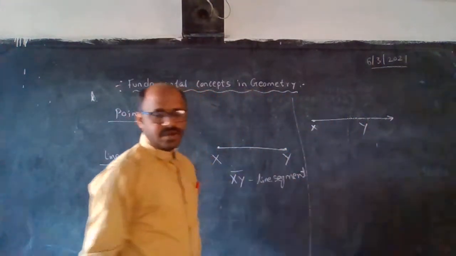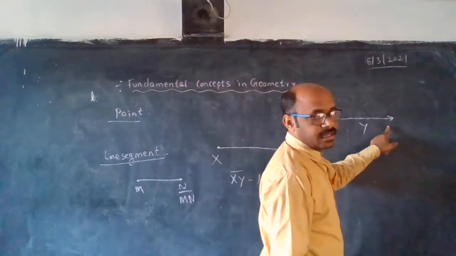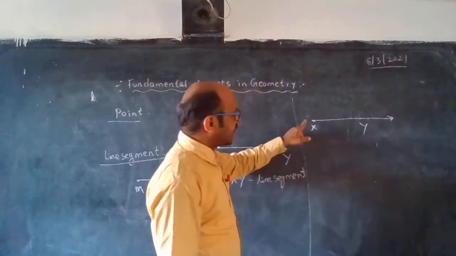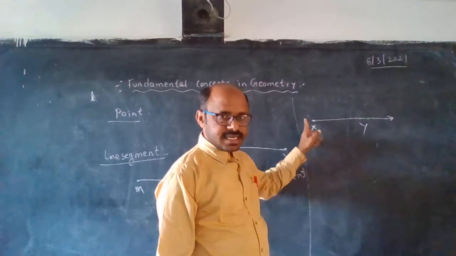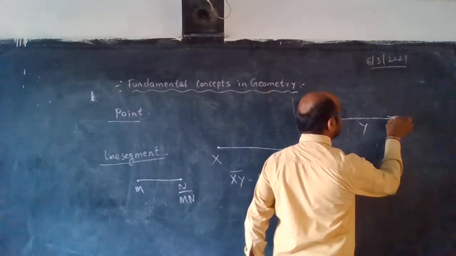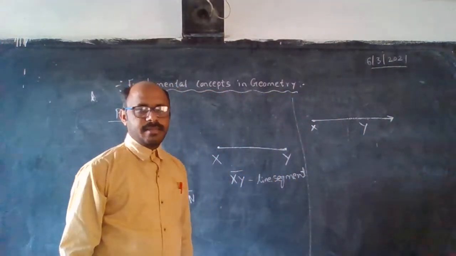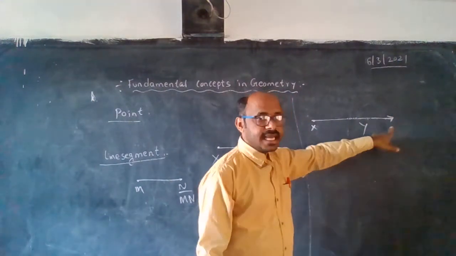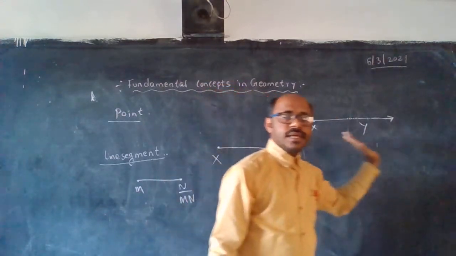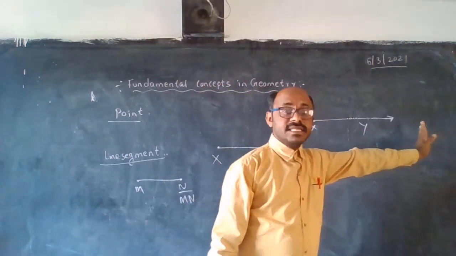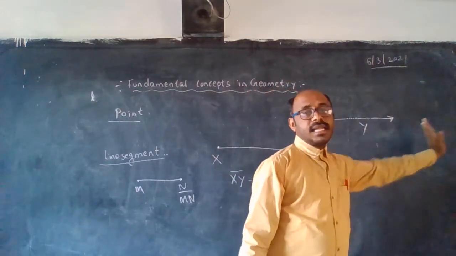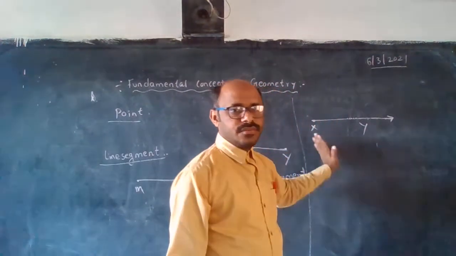I did not stop at Y; I continue drawing beyond Y. I put an arrow, which means the line keeps extending from X through Y and we can't stop.